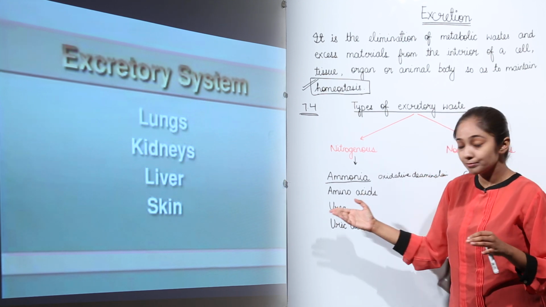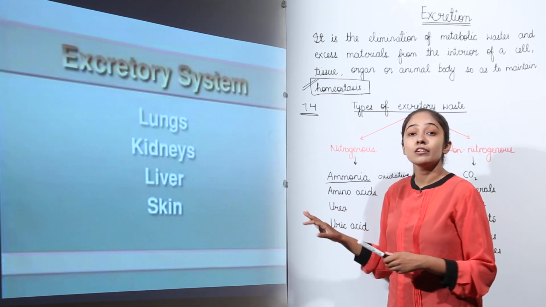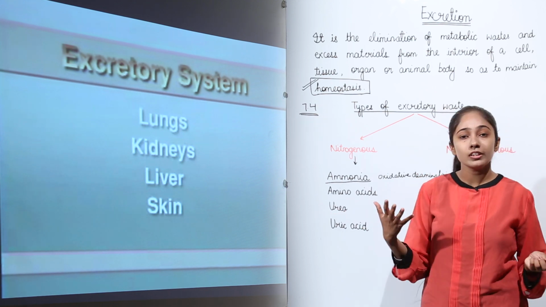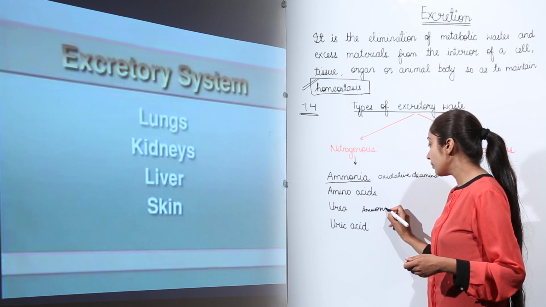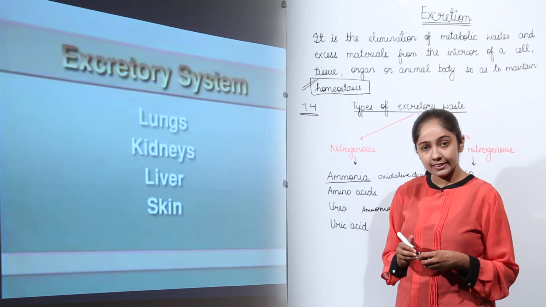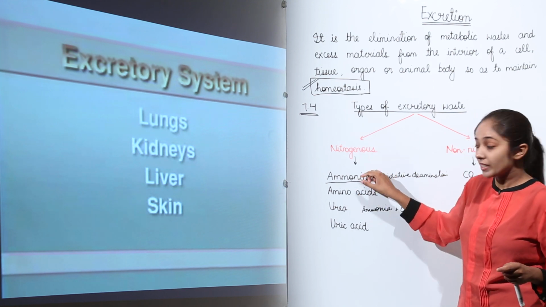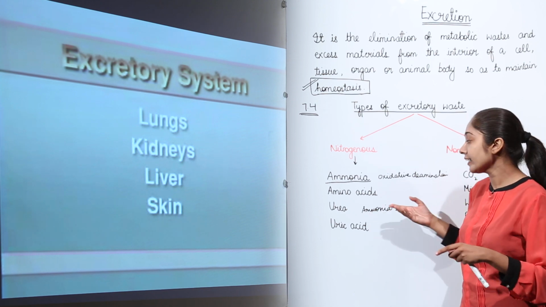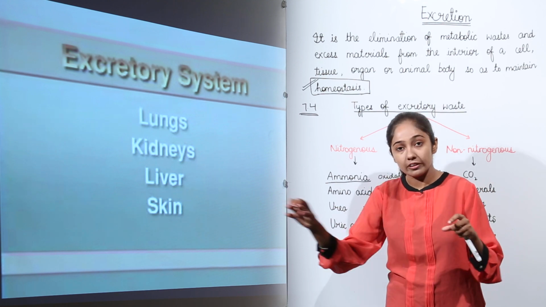Then we have urea. This urea is produced in most vertebrates and some invertebrates also. It is produced in the liver by the combination of ammonia and carbon dioxide, right? It is toxic, but less toxic than ammonia. It is removed with the help of urine, right?